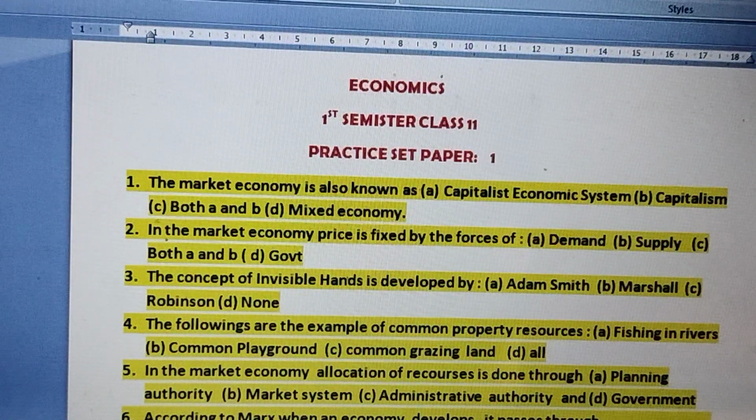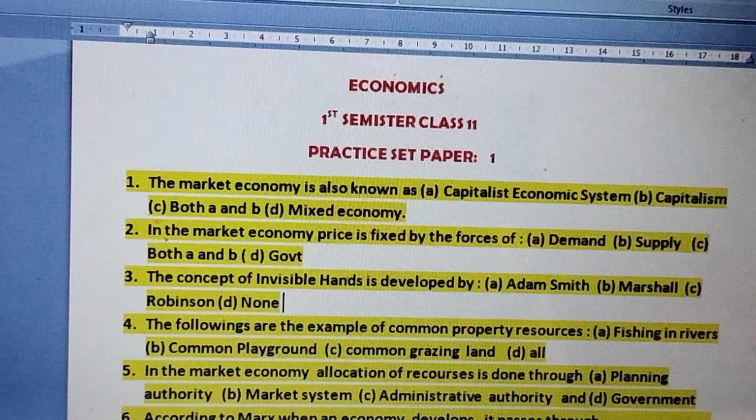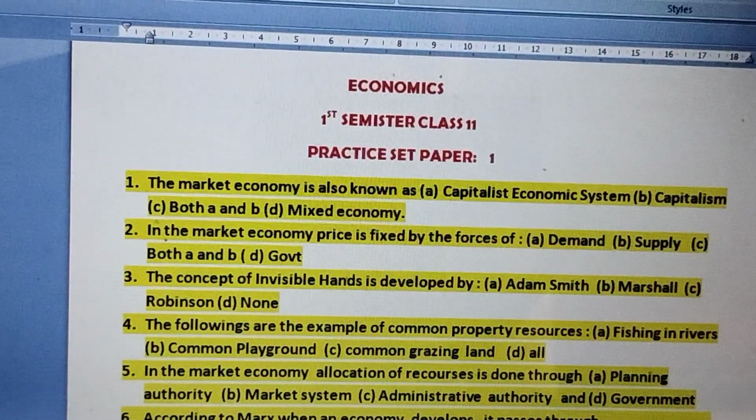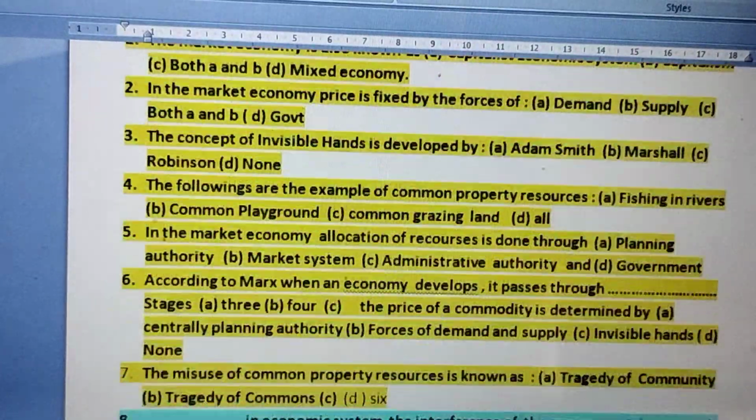In case of socialistic economic system, the resources are allocated and prices are fixed by the administrative authority or the government. But in case of market economy, though the price is fixed by the invisible hands known as demand and supply, the allocation of resources is done through market system. But in socialistic it is done through planning authority.